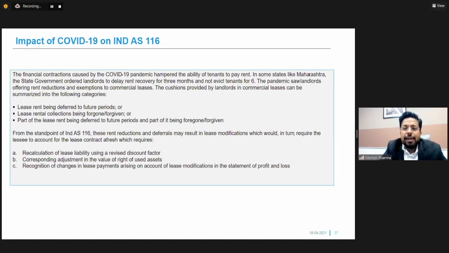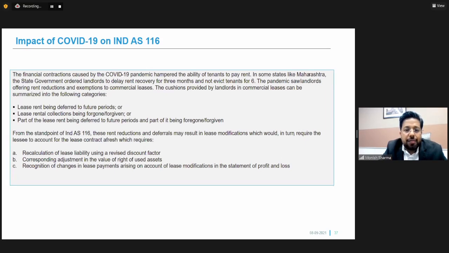So typically IND AS 116 requires any change in the terms of the lease to be classified as a lease modification, which needs to be accounted for as per the requirements that we have seen earlier.